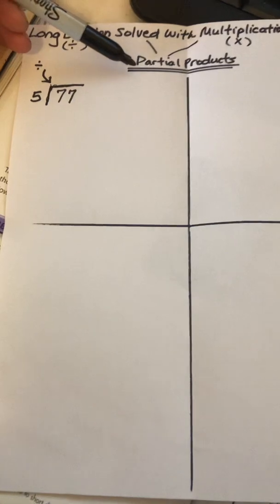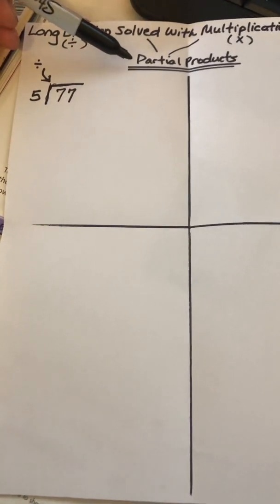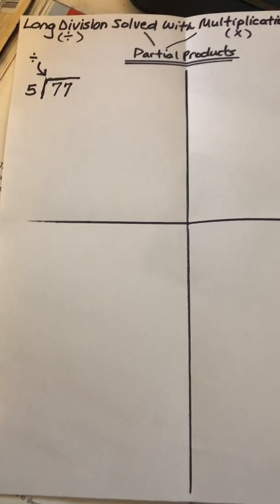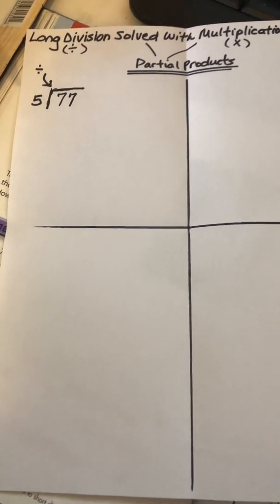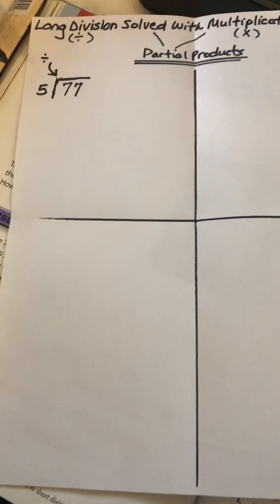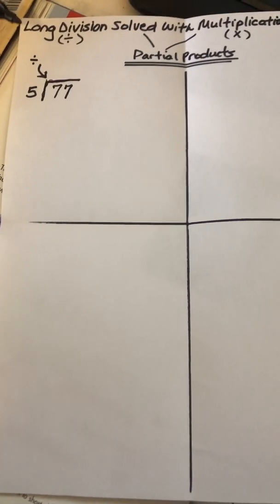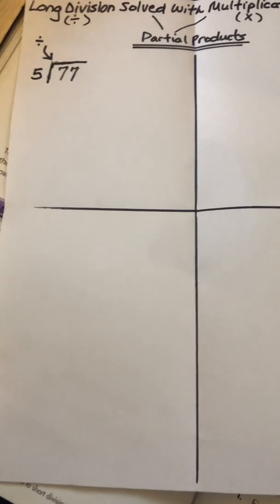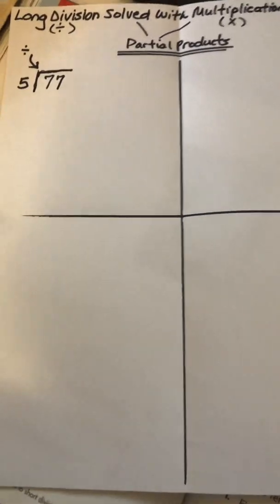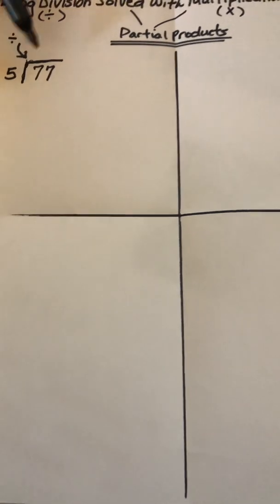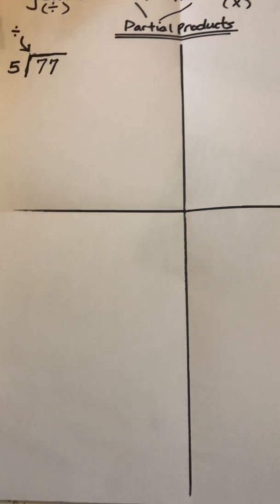In partial products, you use multiplication to solve the question. To make it easier, you can do the question in steps. This allows you to use the multiplication facts you already know. Please watch the examples that I show below to get a better understanding. The first question we will do is 77 divided by 5.